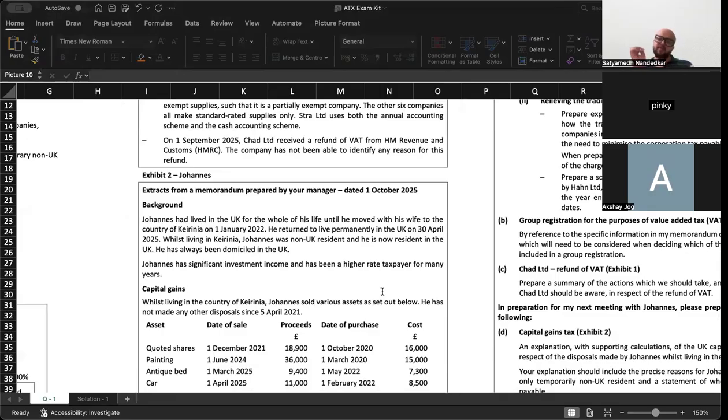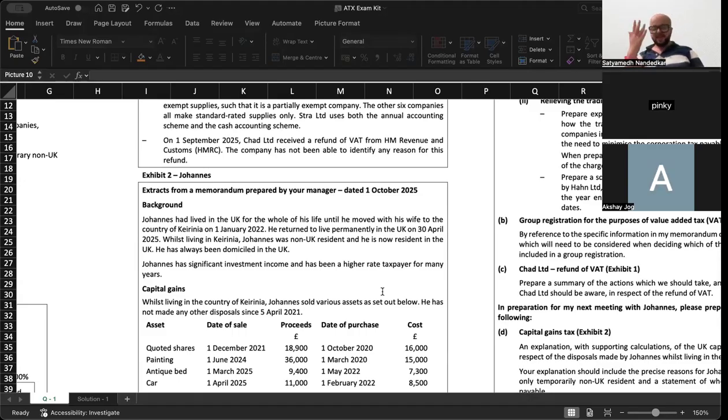If we are unable to find a valid reason, we'll end up concluding that this was because of a mistake of HMRC. There was an error at the end of HMRC, so you should contact HMRC and you should repay the amount to HMRC immediately. If you are the advisor, you should inform Chad Limited that failing to return the money could be a civil or a criminal offense. And you should tell Chad Limited to inform HMRC and pay the amount back to HMRC.